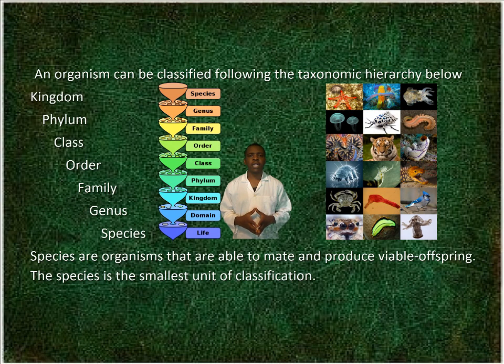An organism can be classified following the taxonomic hierarchy below. Kingdom divided into phyla. Kingdom, phylum, class, order, family, genus, and species. Species are organisms that are able to mate and produce viable offspring. The species is the smallest unit of classification.